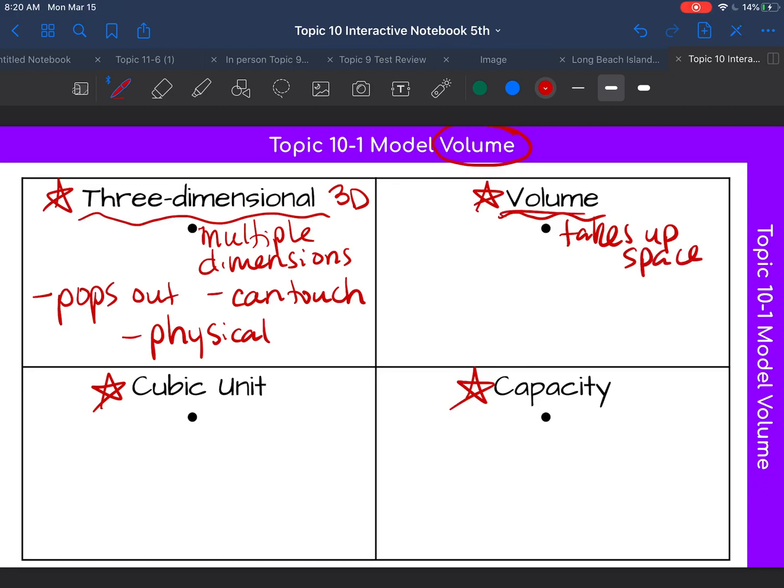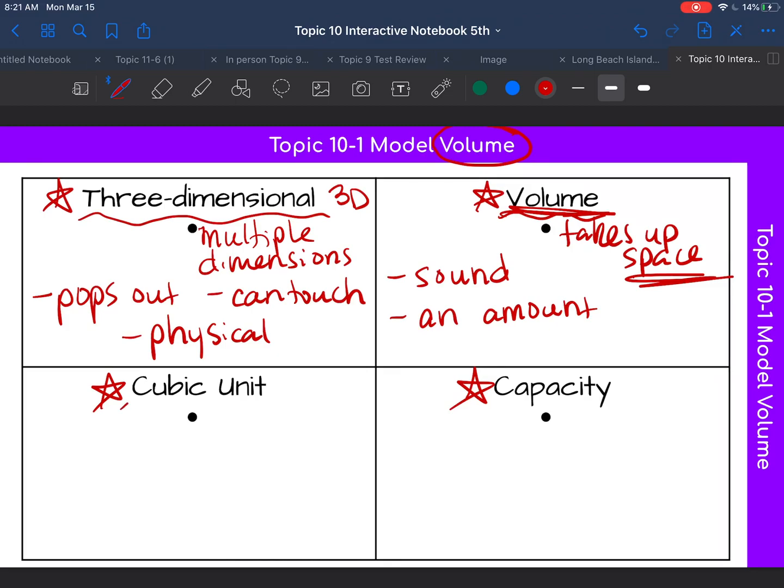You may think of volume like sound. That's another thing, like the sound of something, the level of what something could be. Another thing that reminds me of volume is an amount, whether you're talking about the amount of sound or the amount of space something takes up. Those are just a few of my words that make me think of volume. You may think of some other things.